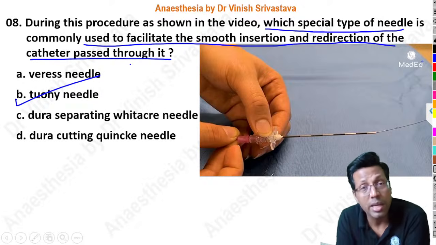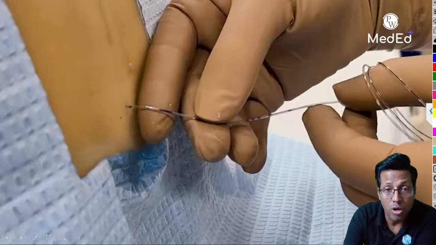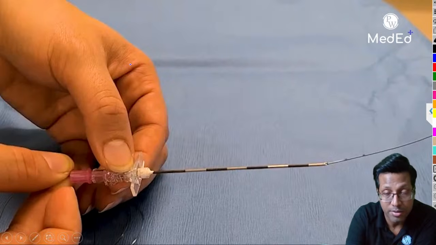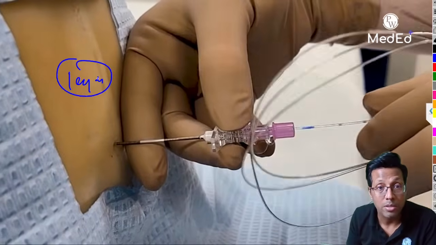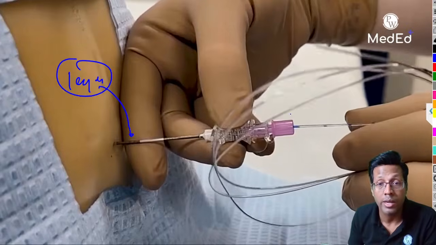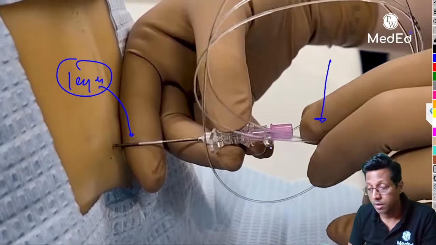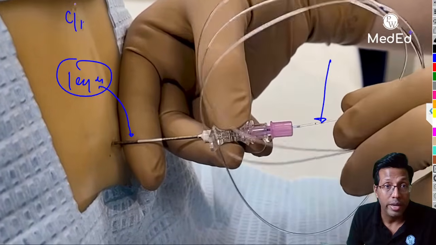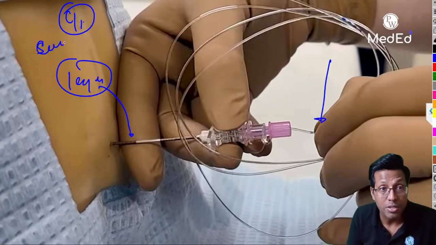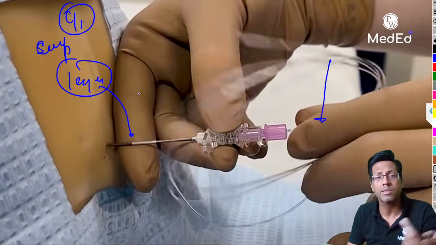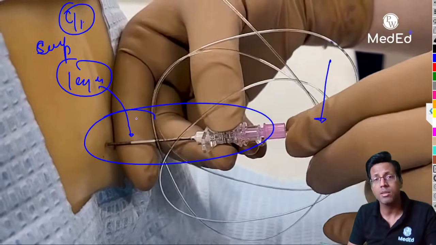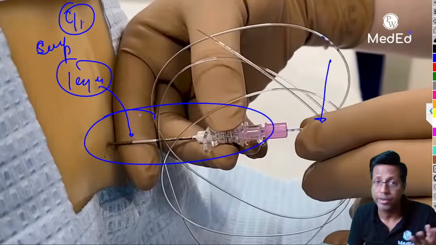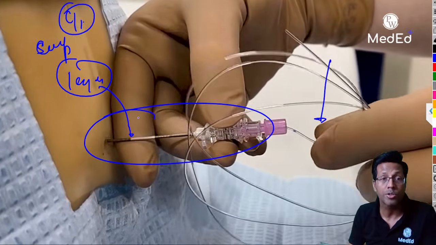Remember, here they can ask you so many questions. It's not just about the video. When we are saying epidural, they can ask you questions about various layers getting pierced. They can ask you about this epidural needle, about this catheter, about the contraindications, about the complications. So remember, it's just one procedure. All you need to do is identify the procedure, and based on that, the same question will be asked in the exam if it's a video based question. But you need to know what procedure is being done, right?